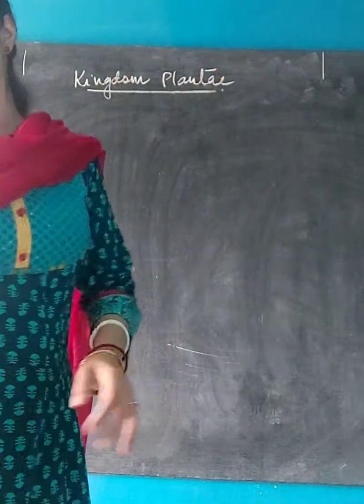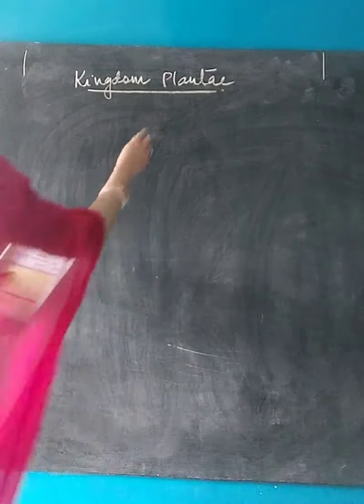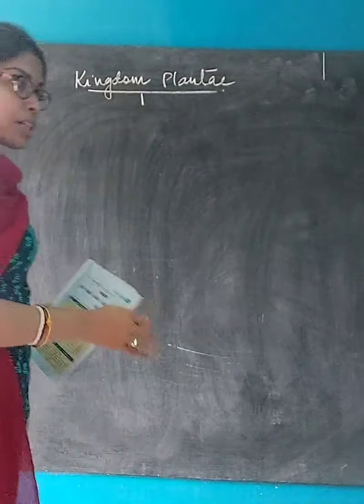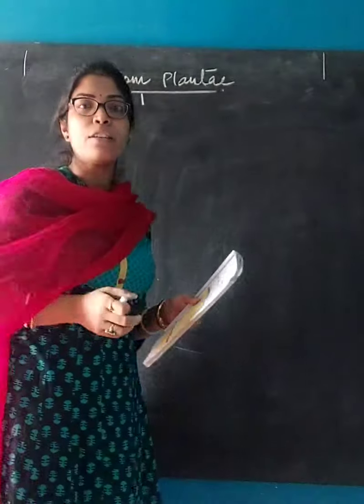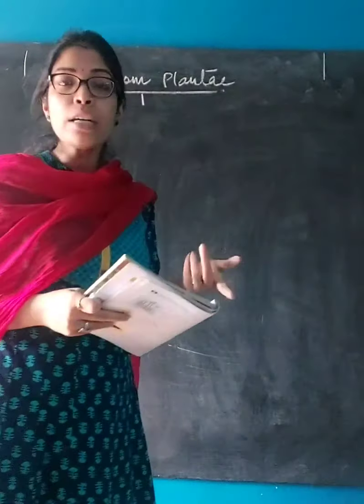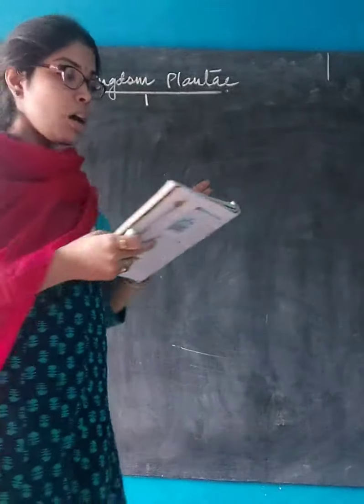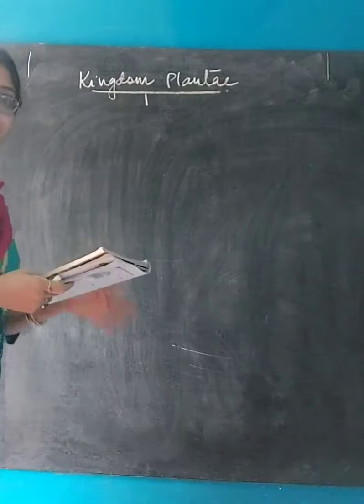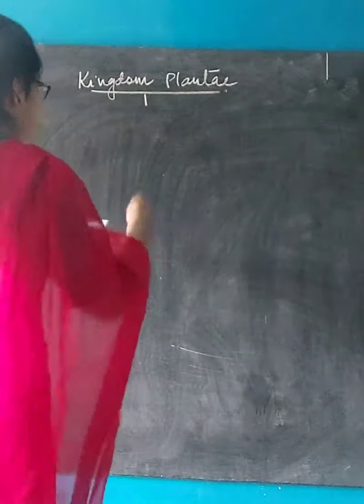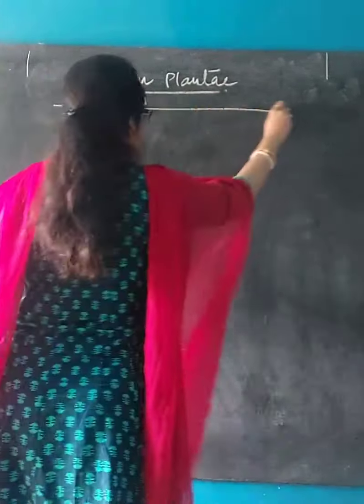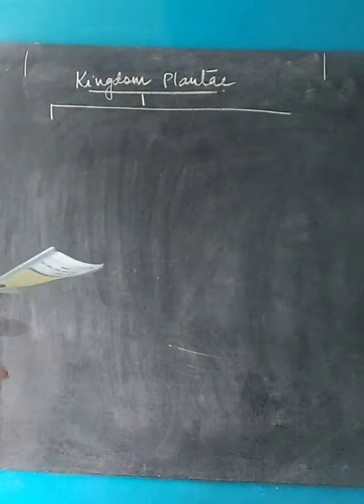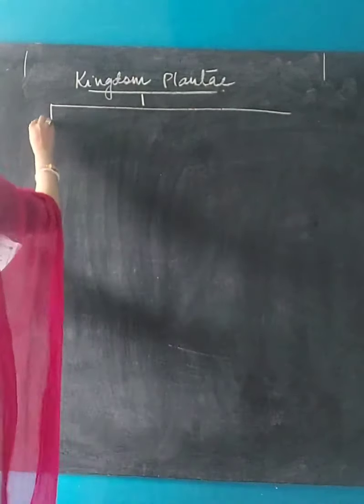Now, plant kingdom has many categories. I will write down the names of all the categories, and later on I will discuss the identifying features or the unique characteristics of each group under kingdom Plantae. The first one is algae.